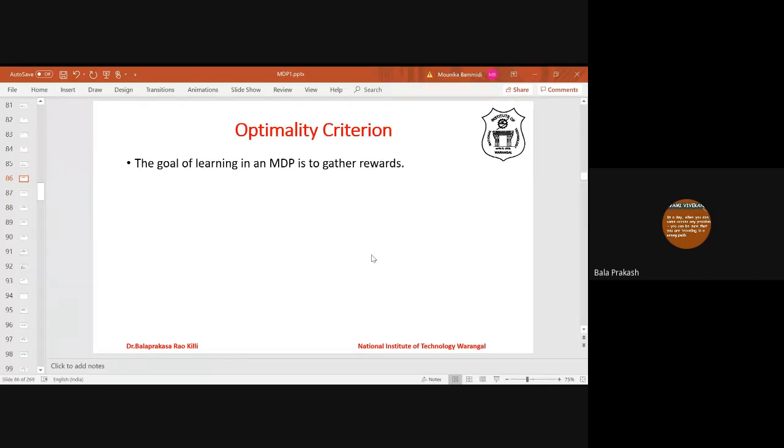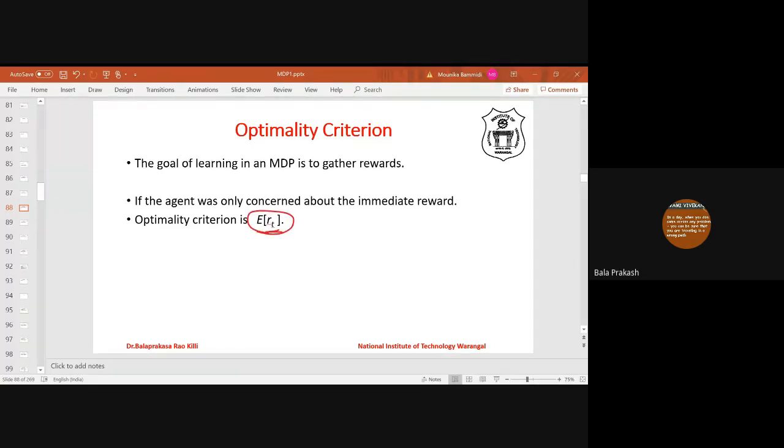The basic goal of an MDP is to gather rewards. The goal of learning is to gather rewards. If the agent is only concerned about immediate reward, then the optimality criteria is the immediate reward itself. Immediate reward is the expectation of R_t, where R_t means the reward at time t. We are taking the expectation. If the agent is not concerned about future rewards, then the optimality criteria is the expected reward at time t.